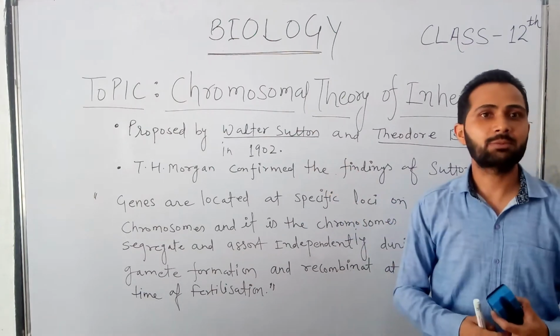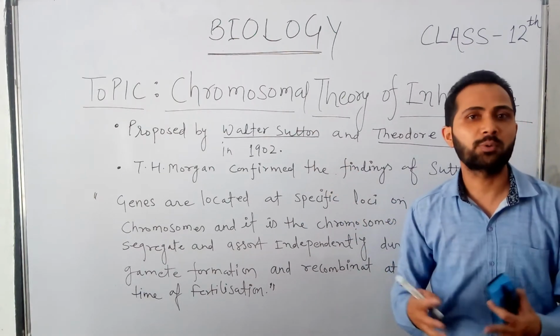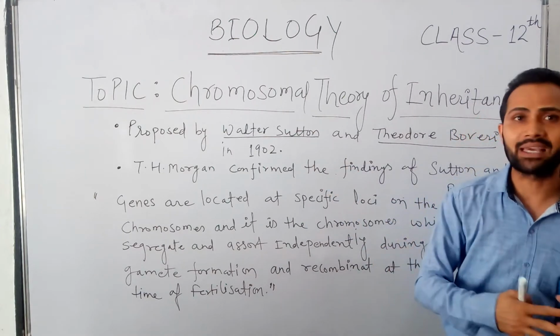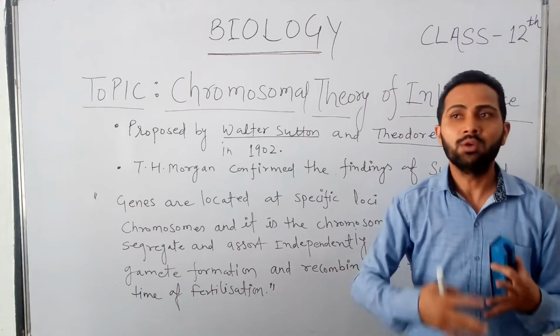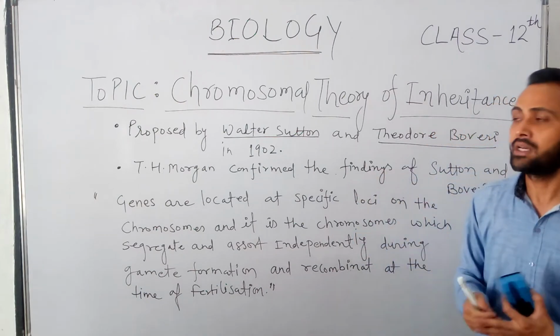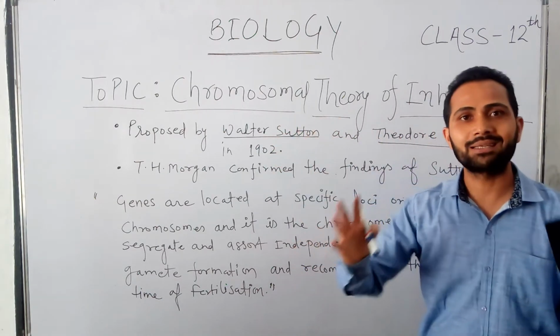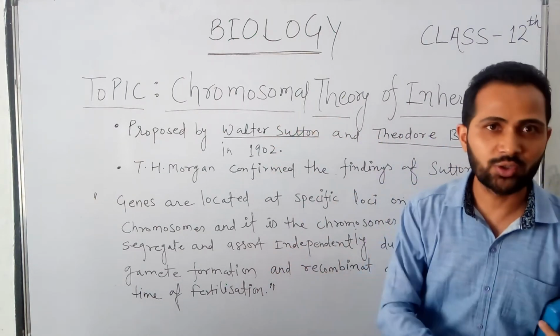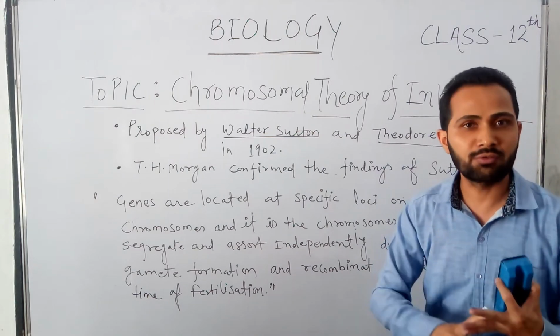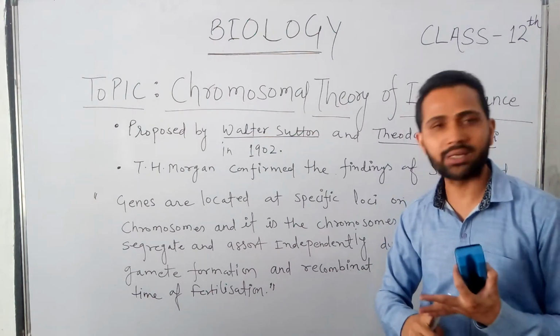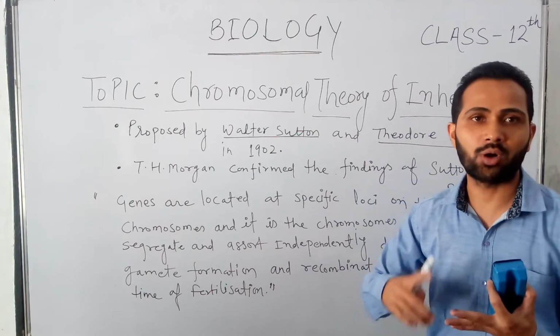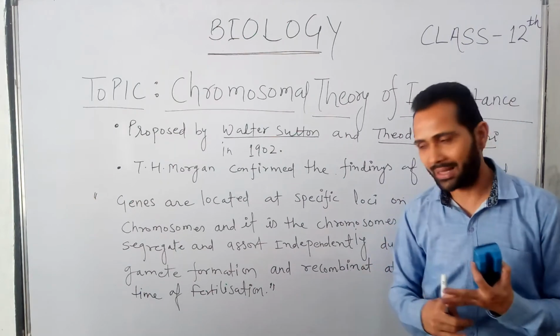During his experiments, T.H. Morgan also proved many other things like linkage, crossing over and recombination, which are very important in the field of genetics. So, the chromosomal theory was proposed by Sutton and Boveri in 1902, and it was confirmed by Thomas Hunt Morgan by his experiments on the fruit fly Drosophila melanogaster.